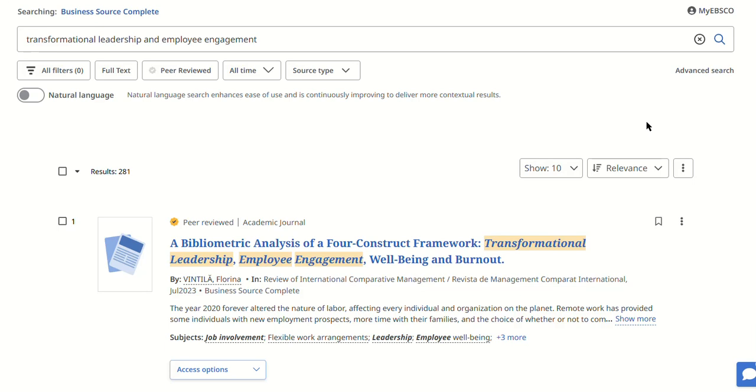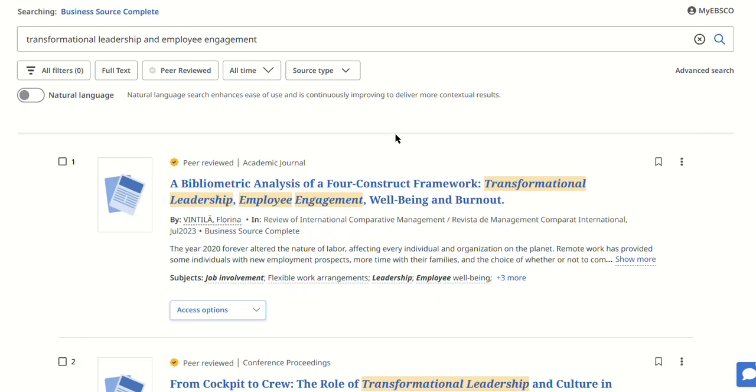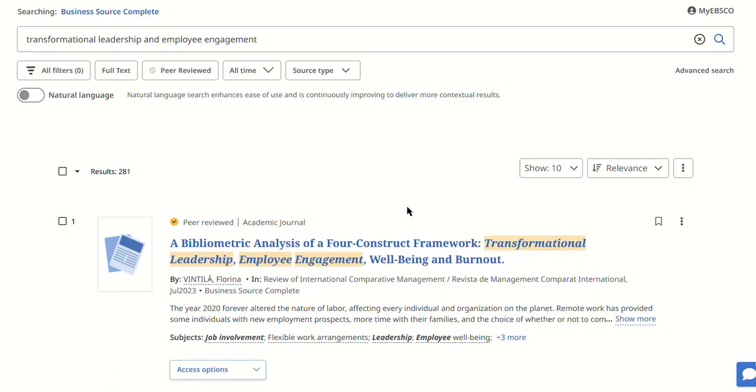Business Source Complete is the premier database for business articles and also for leadership. And so it'll stand in place for both of those. I've tried something that combines the two, leadership and business. Transformational leadership and employee engagement is my search. I've done that search, and down below I see 281 results.